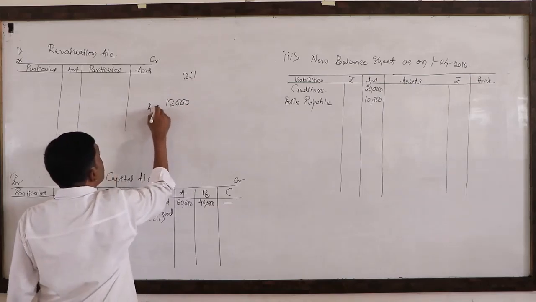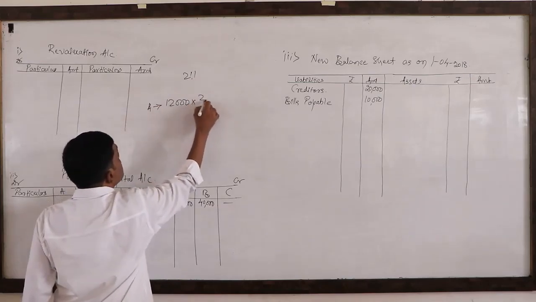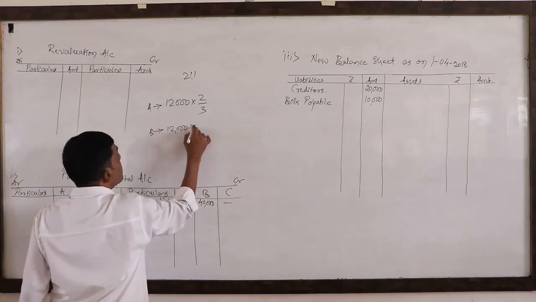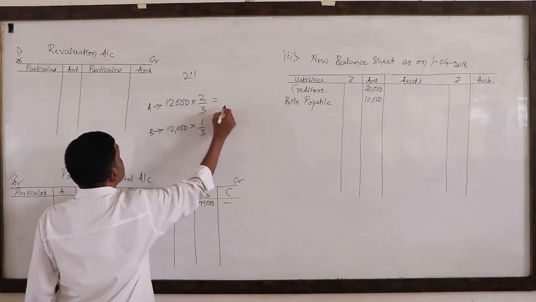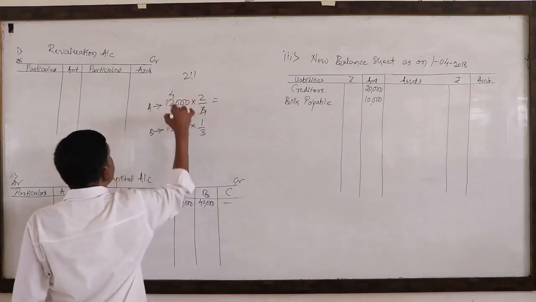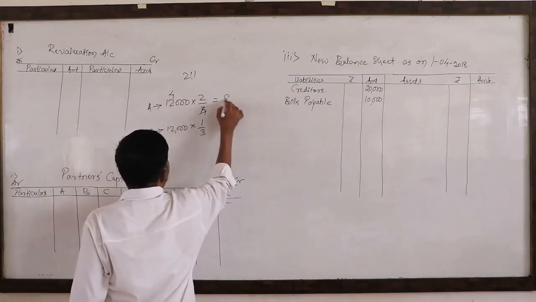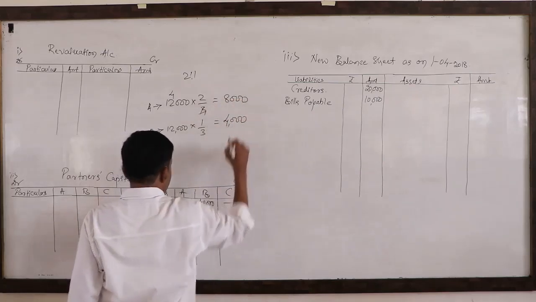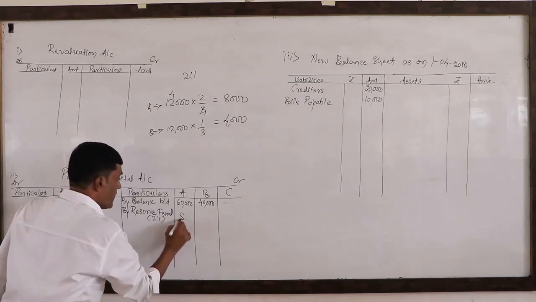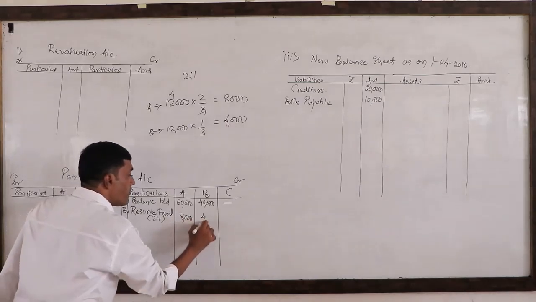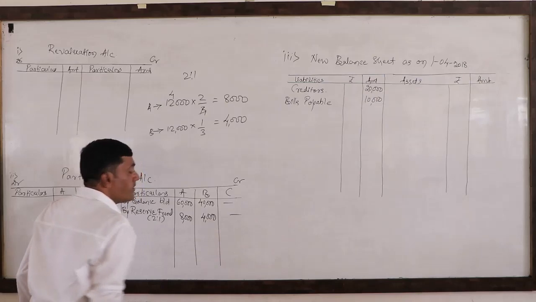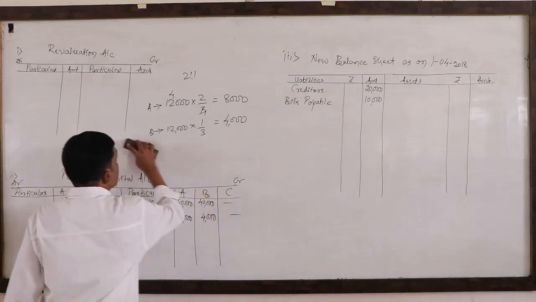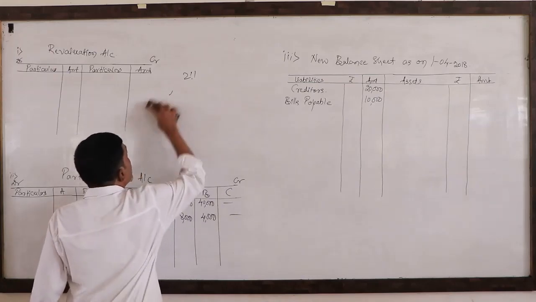So for A, 12,000 into 2/3. For B, 12,000 into 1/3. So 3 fours are, means 4 twos are 8,000. This one is the 4,000. Like this. So 8,000 and 4,000. No need to distribute among this one to the incoming partner.